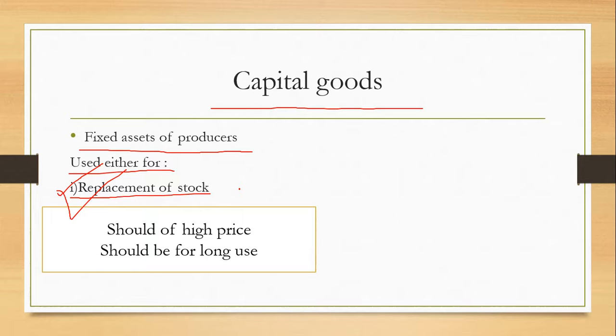You can note it down. These are fixed assets of producers. Another thing: capital goods should be of high price and for long usage. As I told you, the two important deciding factors are high price and long usage.